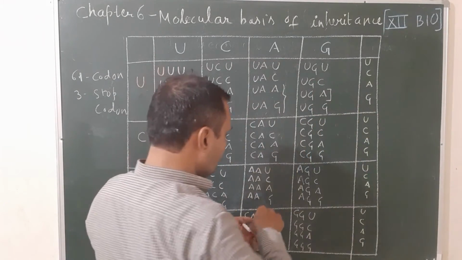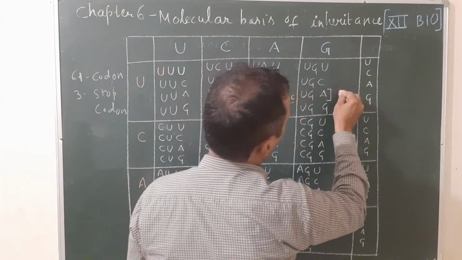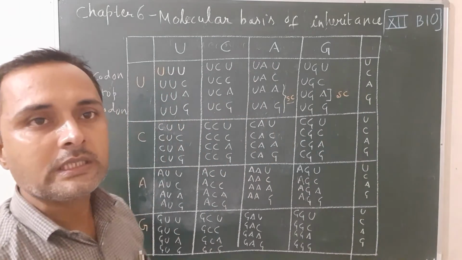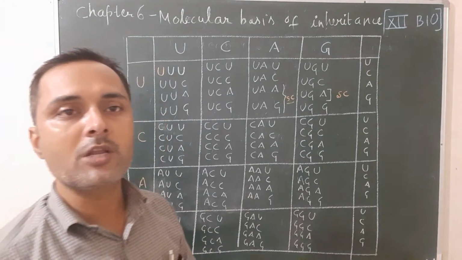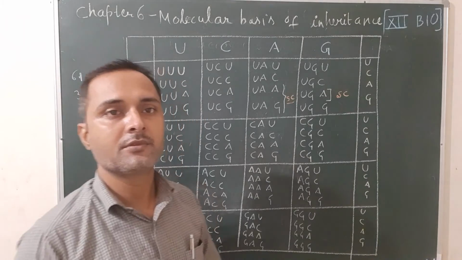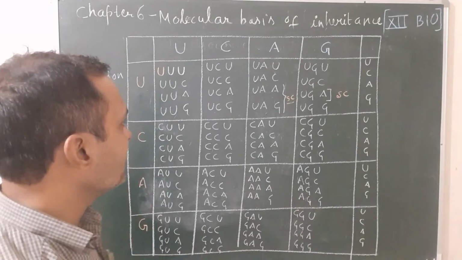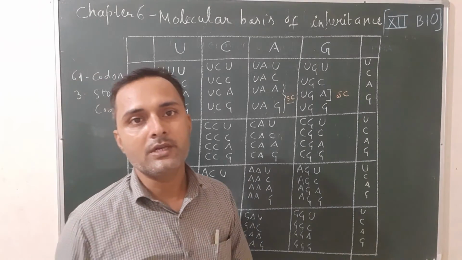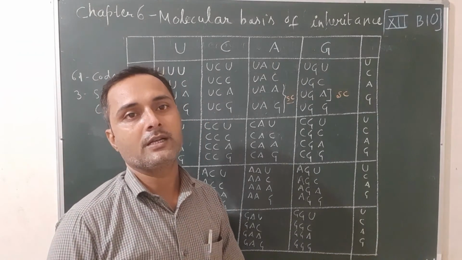These 3 are known as stop codons. This is a stop codon, this is also a stop codon. The remaining 61 codons code amino acids, and 3 are stop codons because they do not code any amino acid in the polypeptide chain, and they terminate the process of translation. So this is all about the genetic code dictionary. With the help of the genetic code dictionary, we can easily find out which codon codes which amino acid. It is given in your NCERT book, page number 112.